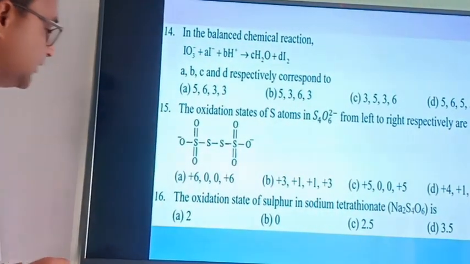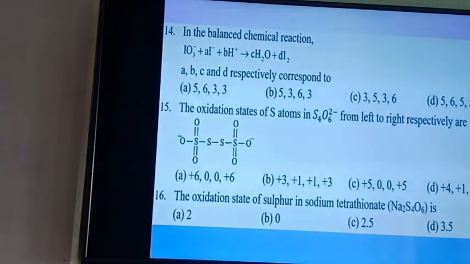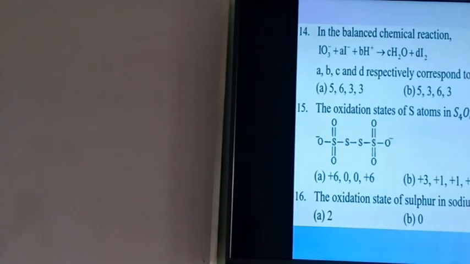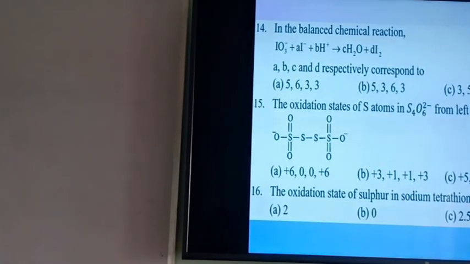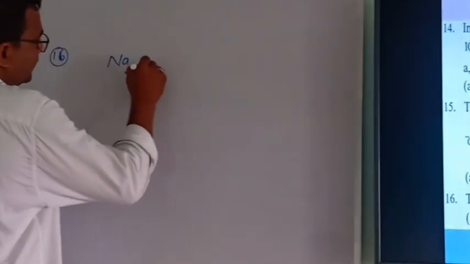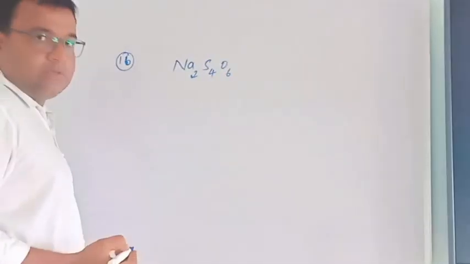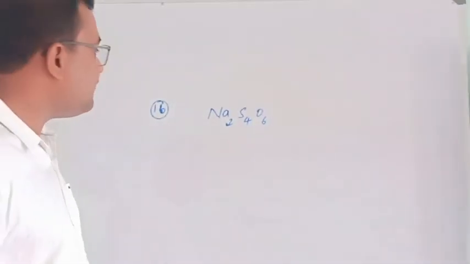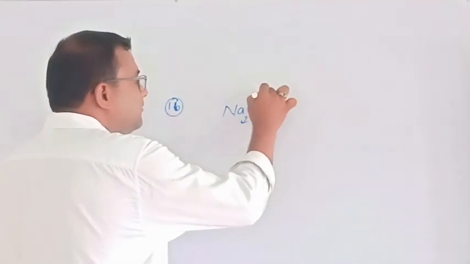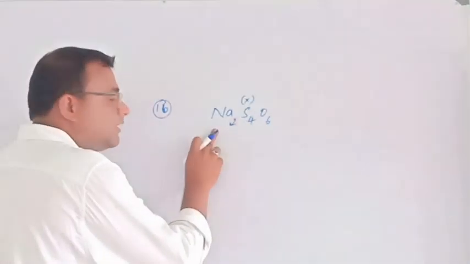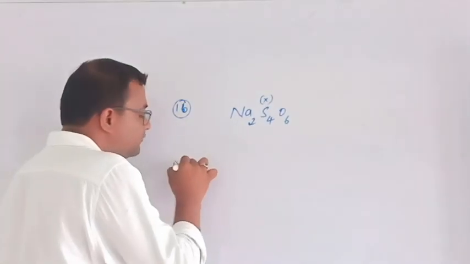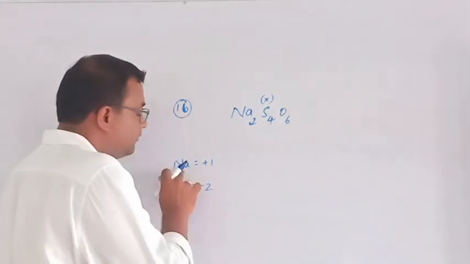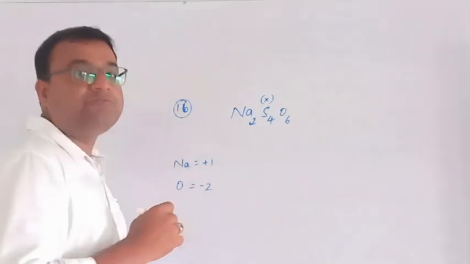Let's solve this question. Question number 16. What is the question? Question is Na2S4O6. So what to calculate? Oxidation number or the oxidation state of sulfur. Let it be X. Sodium belongs to the first group element. So sodium charge is always +1. Oxygen charge is -2. Why sodium? Because it belongs to the first group element.